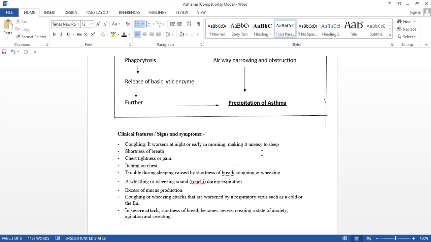Shortness of breath, difficulty in breathing. Chest tightness or chest pain is there due to the continuous coughing. Pain is there, obviously. Itching on the chest, trouble sleeping, caused by what? Due to shortness of breath, coughing, or wheezing. A whistling or wheezing sound, that is the rhonchi, during expiration.